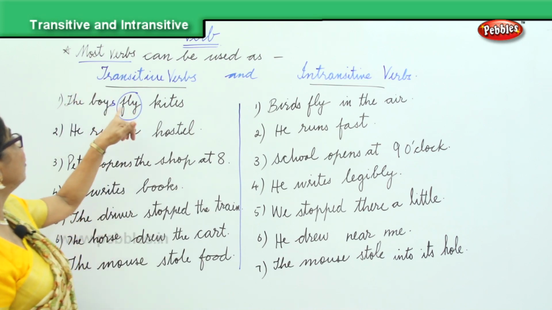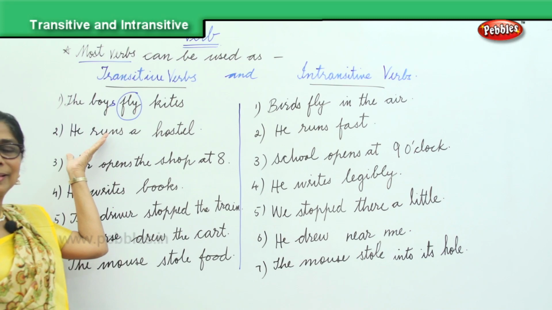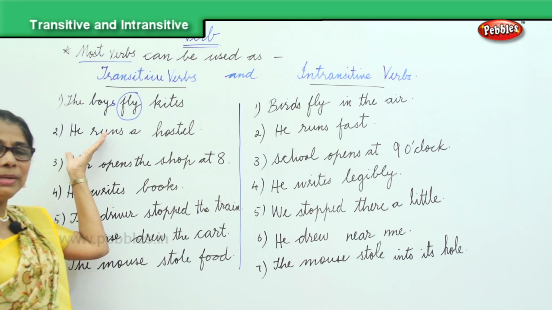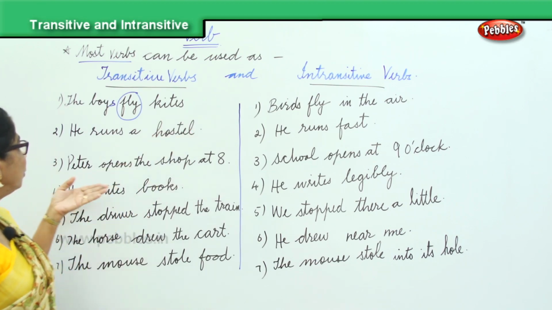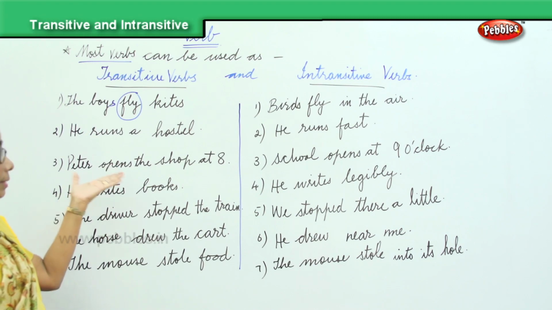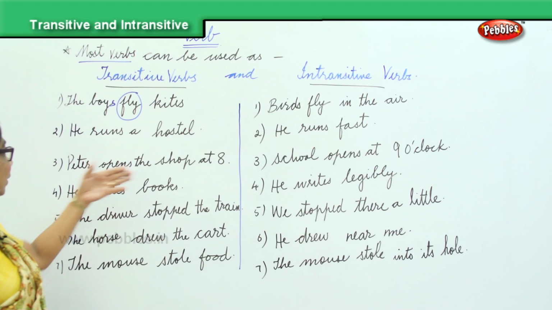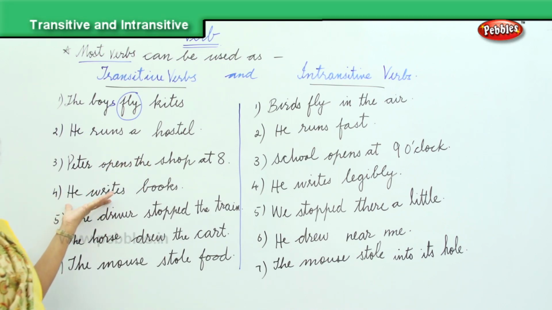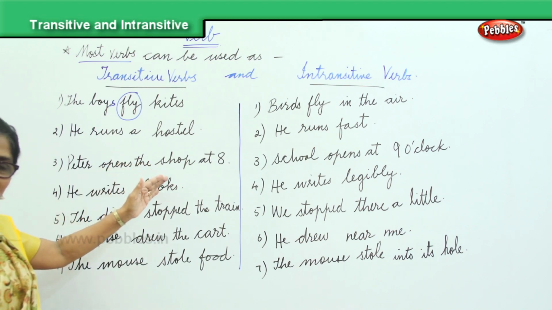Boys fly kites. He runs. In the transitive, we need an object. He runs what? He runs a hostel for boys or girls. Peter opens. What? Opens the shop. Object: shop. He writes. What does he write? The subject needs an object. He writes books.